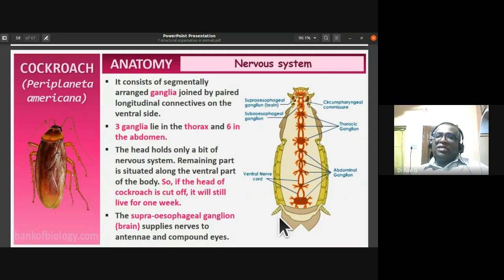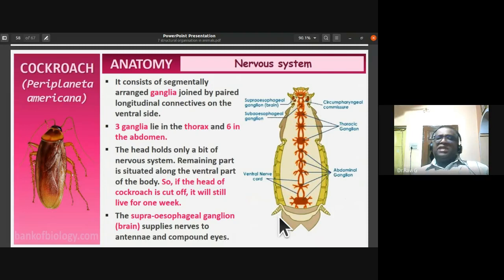Okay. So the nervous system, if you look into what is the nervous system in case of human beings, you notice a central nervous system, a peripheral nervous system, and an autonomous nervous system. The central nervous system consists of brain and spinal cord. Peripheral nervous system consists of afferent nerves and efferent nerves, or motor nerves, sensory nerves, and mixed nerves. Then the autonomous nervous system, sympathetic and parasympathetic. This is how we have the nervous system in human beings.